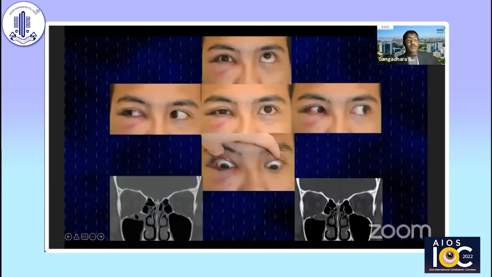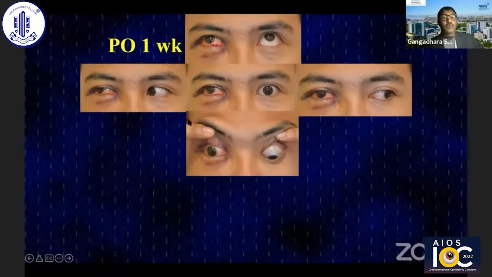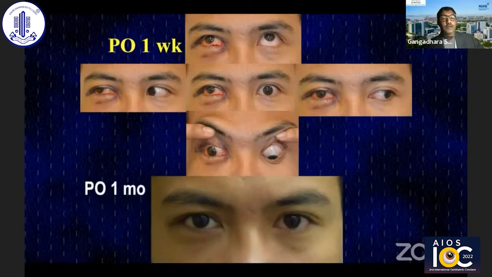Here's an example of a patient who had a simple floor fracture with entrapment and diplopia. Even after 2 weeks, we went and fixed him. We thought we did everything right. And look at him 1 week later: significant hypertropia, inferior rectus dysfunction. But because we were fairly confident, including the post-op imaging showing the implant in a normal place and the forced duction intact, we just ended up observing him, and he returned back to normal itself.